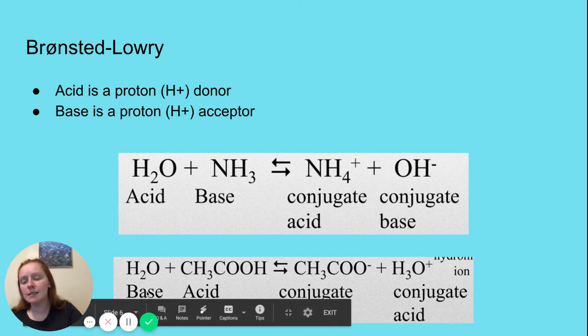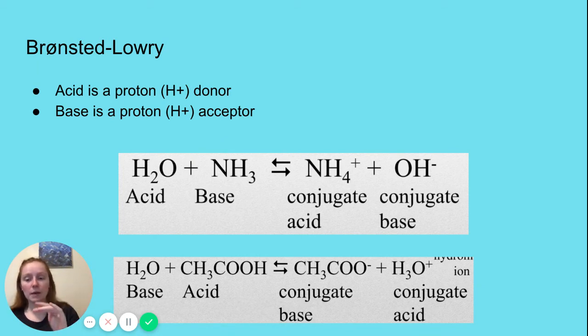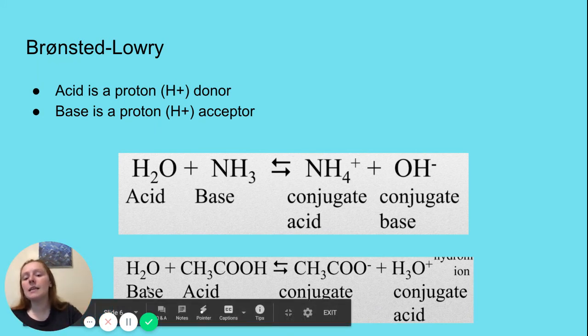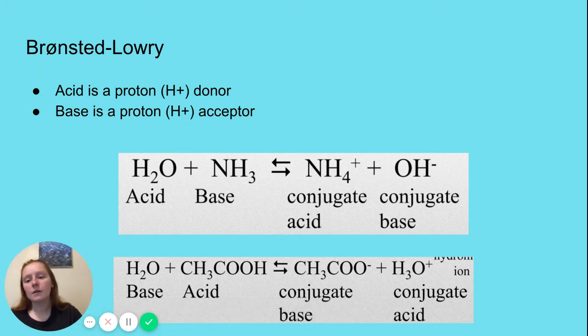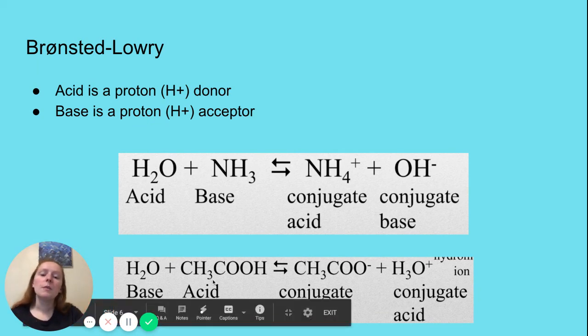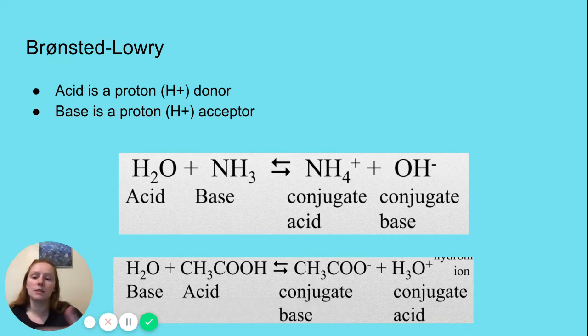Because of that, sometimes students will get confused because water is neutral, but it's acting as an acid or a base. Because it's neutral, it can change roles. It can accept a proton or it can donate a proton. It just depends. It's flexible. And so in this case, water reacted with an acid. I believe this is carboxylic acid. Anyway, reacting with this acid, the acid will take its little hydrogen on the end and give it to the water. And the water will become hydronium as the conjugate acid. And this will be the conjugate base because if you reverse the reaction, they will change roles. They'll give the protons back to each other.